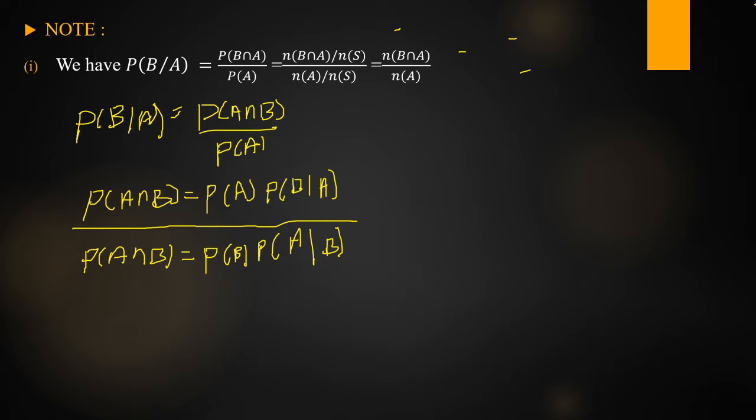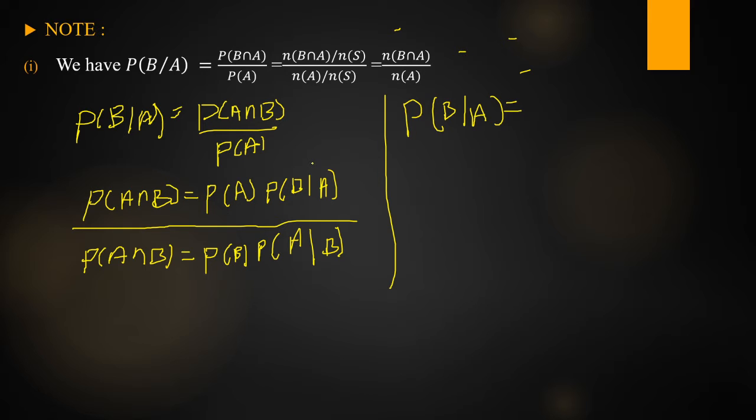So here I am giving the nature of the event. Suppose A, B are mutually exclusive events. We know what mutually exclusive is, is it right? If A, B are mutually exclusive events, in this case what is P of B given A? We know that conditional probability P of B given A is equal to P of A intersection B by P of A. What is my question? Suppose A, B are mutually exclusive. What is the definition of mutually exclusive?